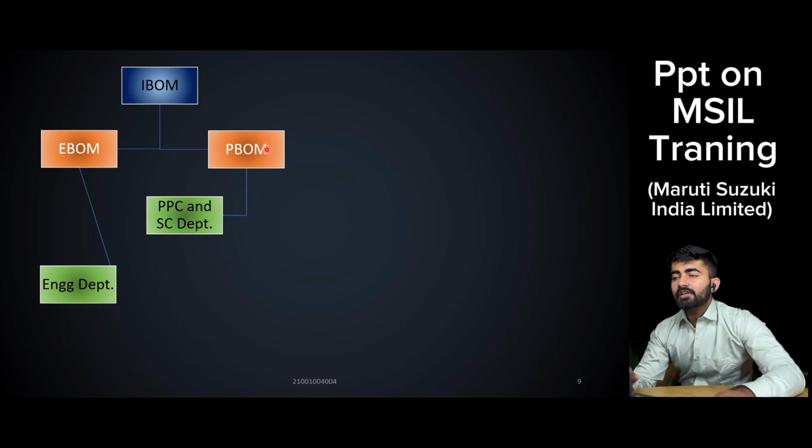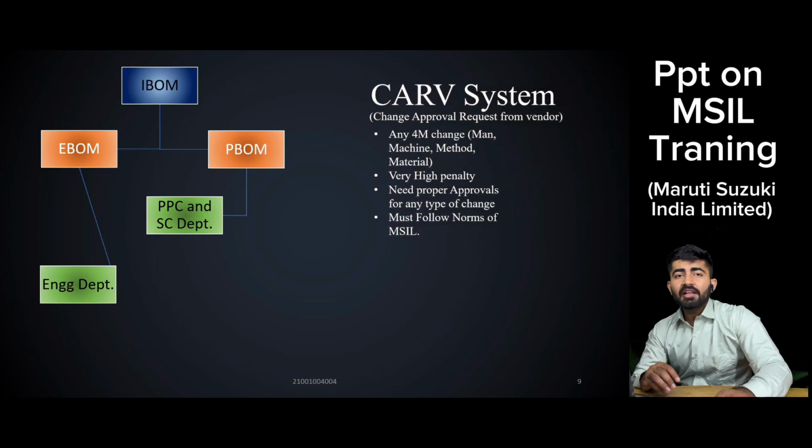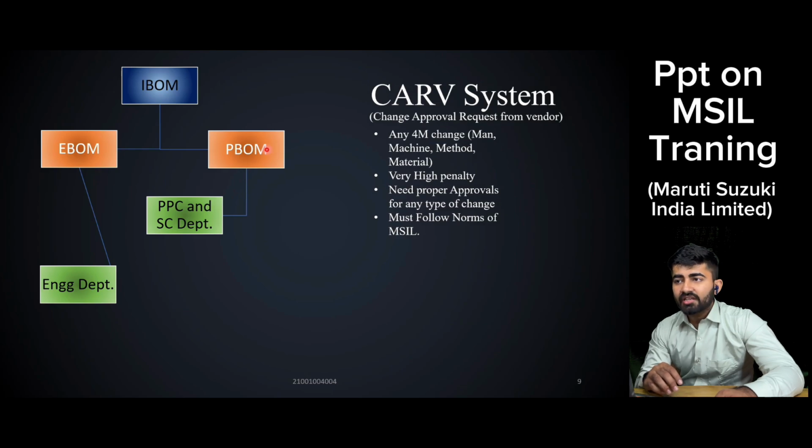Now coming to the next point, that is known as the CARVI system. CARVI means change approval request from vendor. If there is any 4M change at the vendor end, where 4M means man, machine, method, material, then the vendor needs to get that 4M change properly approved by Maruti. If he was using skilled labor and now he is using semi-skilled labor, there must not be any quality change.